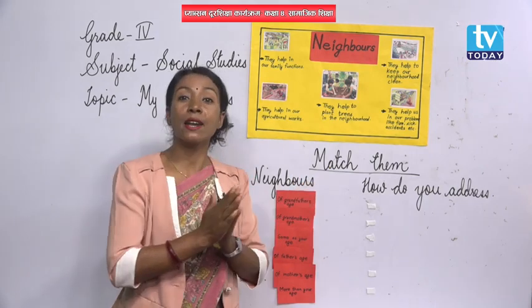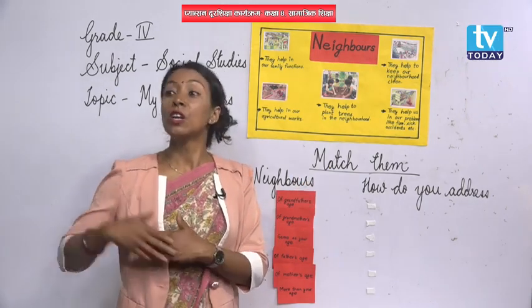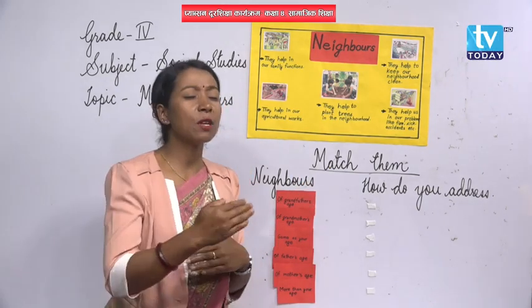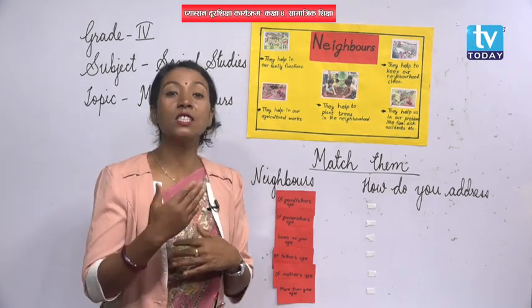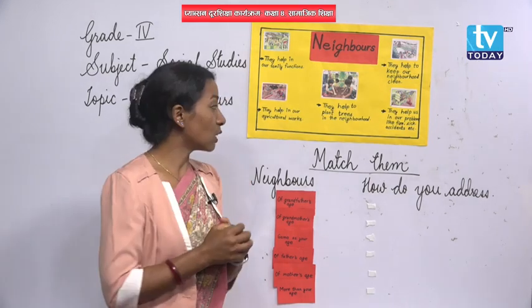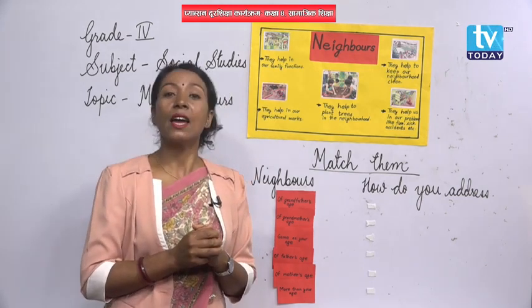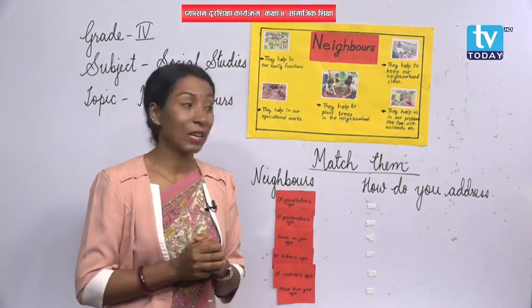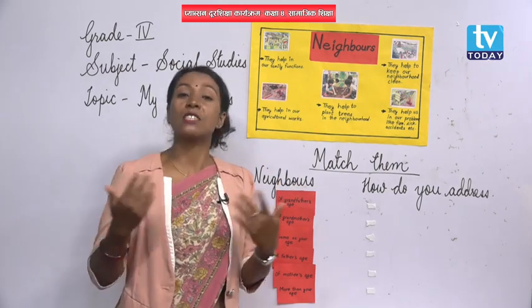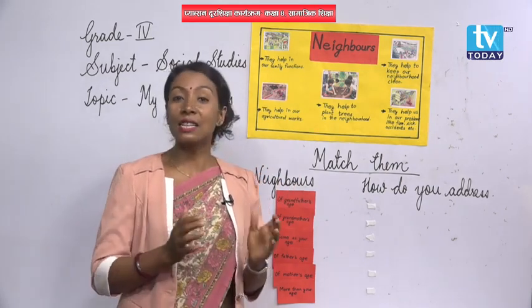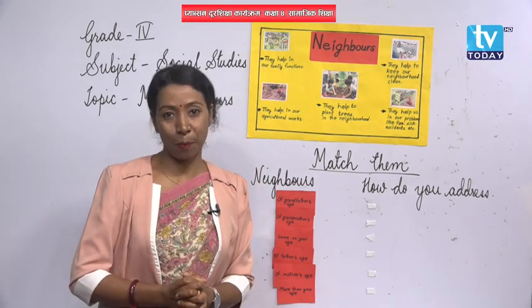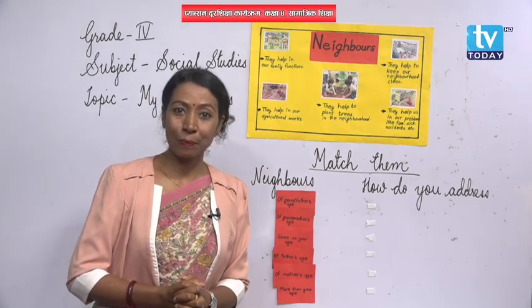We can go and ask for help from our close neighbor who is nearest to us. Yes, and during such a time obviously our neighbor will help us, right? Okay, sometimes we may get other types of accident also. At that time also they can help us, right?